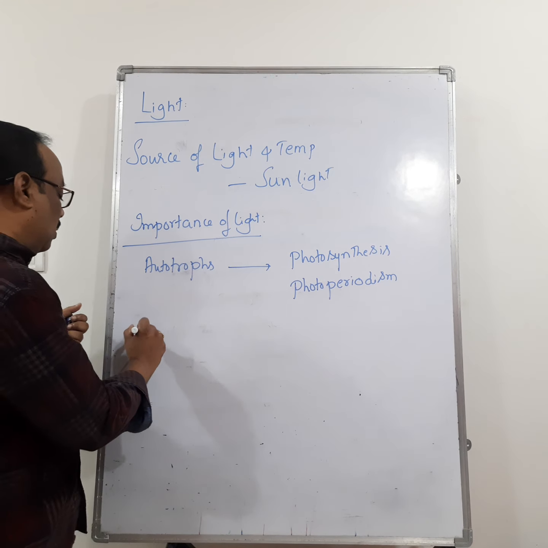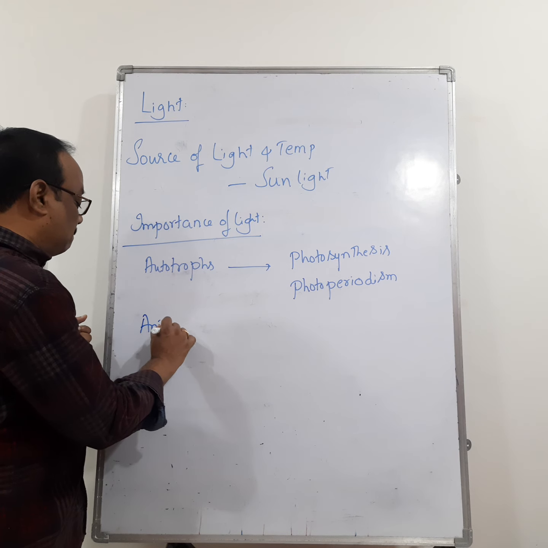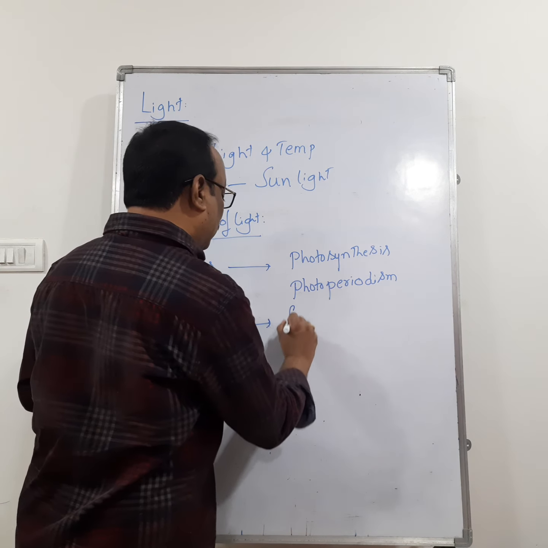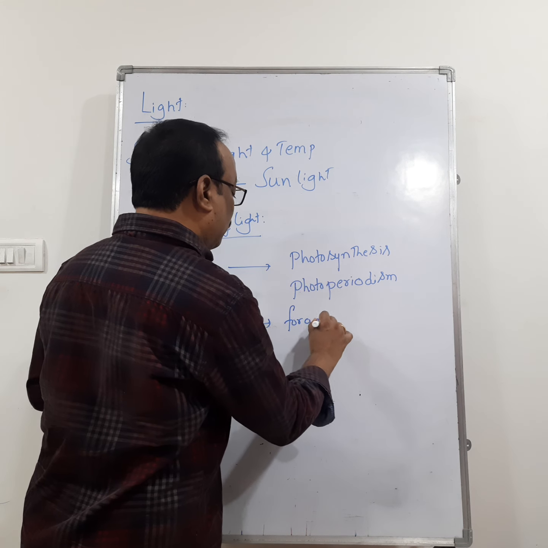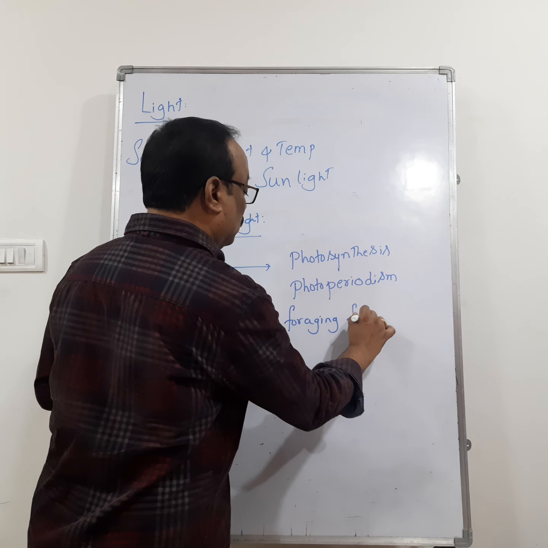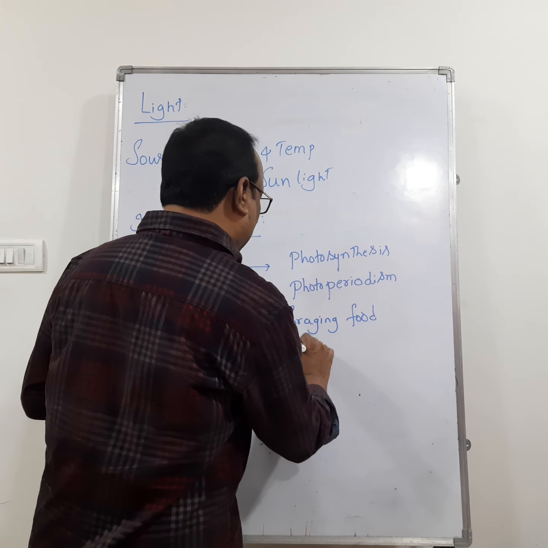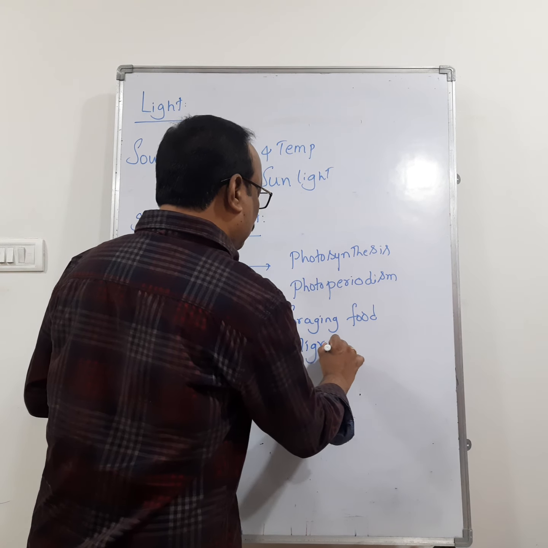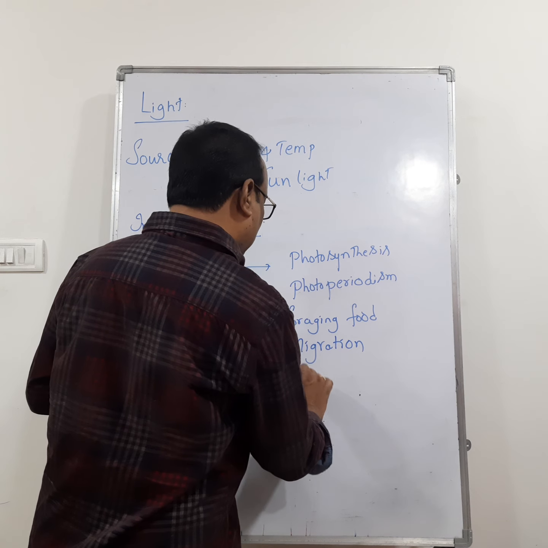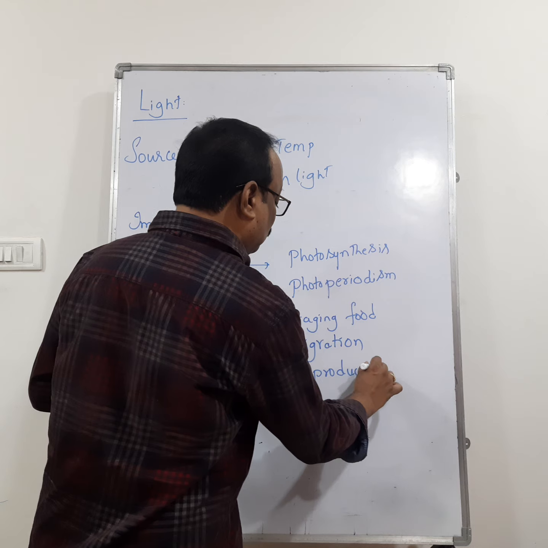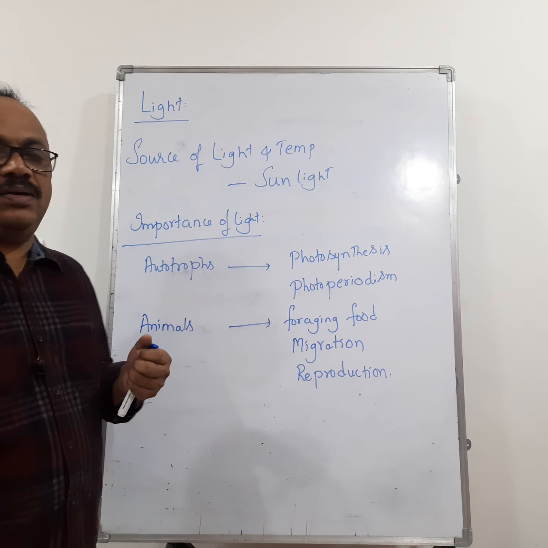Then if you take the animals, in animals the light is essential for foraging food, that means the collection of food, migration, and also light is essential for reproduction.